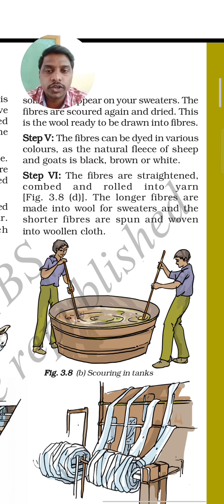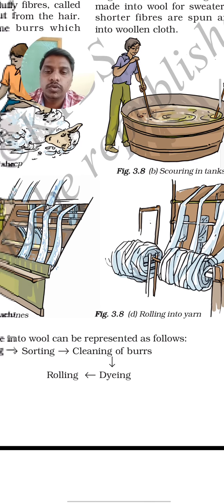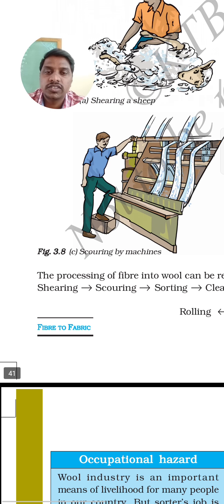Step 6, the fibers are straightened, combed and rolled into yarn. The longer fibers are made into wool for sweaters and the shorter fibers are spun and woven into woolen cloth. So like this they make different types of materials from the wool.